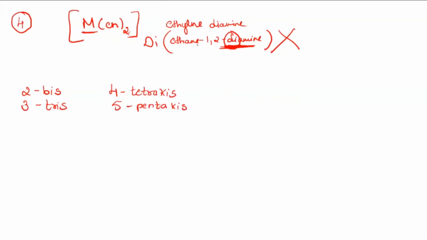The fourth rule is, if you have a didentate, tridentate or a polydentate ligand which already has a prefix, like this di, then you are supposed to make use of another prefix. That's the fourth rule.